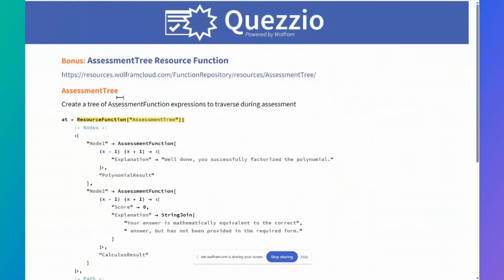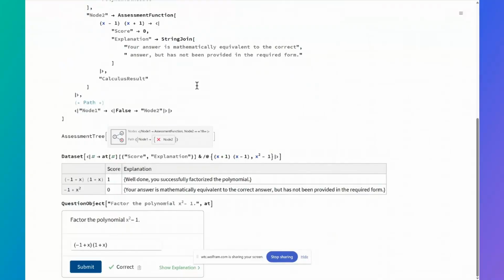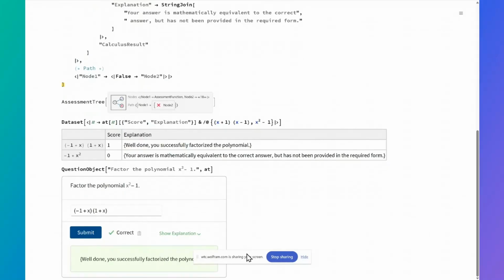This is in the resource function repository, so you can go in there and check it out. We built it because it was a useful thing to have in Quezzio, and it was also a really nice thing to make available in general. Essentially this is a generalization of AssessmentFunction that makes it more flexible to thread things together to cover more complex scoring and explanation scenarios.